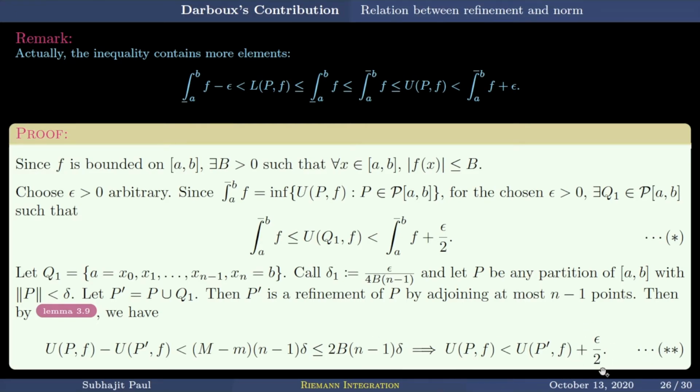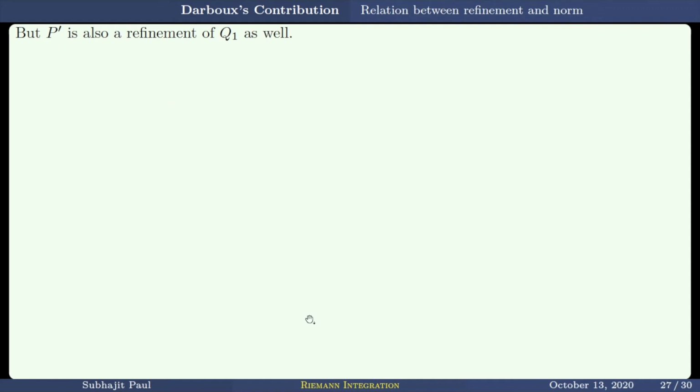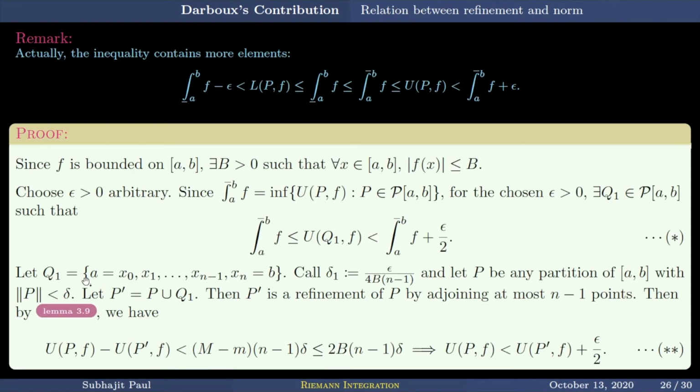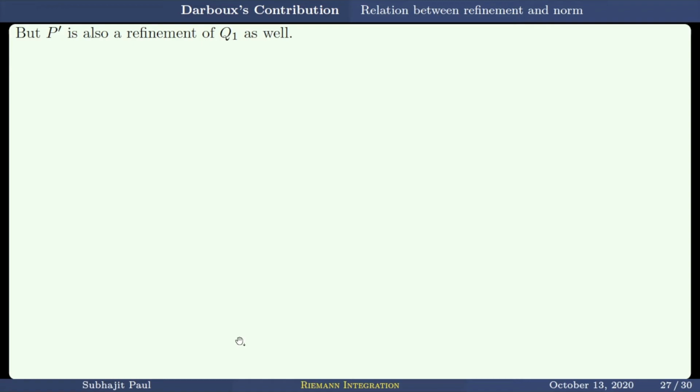So this happens for every partition P with norm P less than delta 1. But P dash is also a refinement of Q1. P dash is definitely a refinement of Q1. So therefore UP dash F is smaller than UQ1 F. This is one of those results we saw earlier, that as you refine the partition, upper sums decrease and lower sums increase.